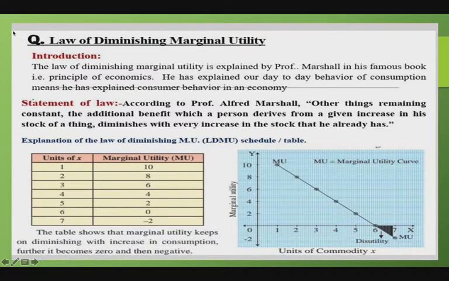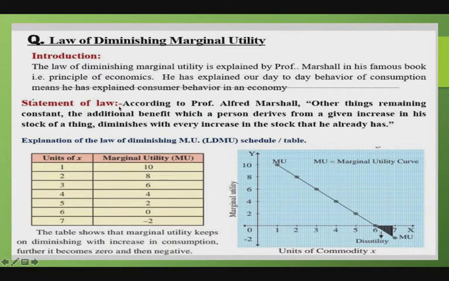However, it was further explained in detail by Professor Alfred Marshall in his book Principles of Economics, published in 1890.